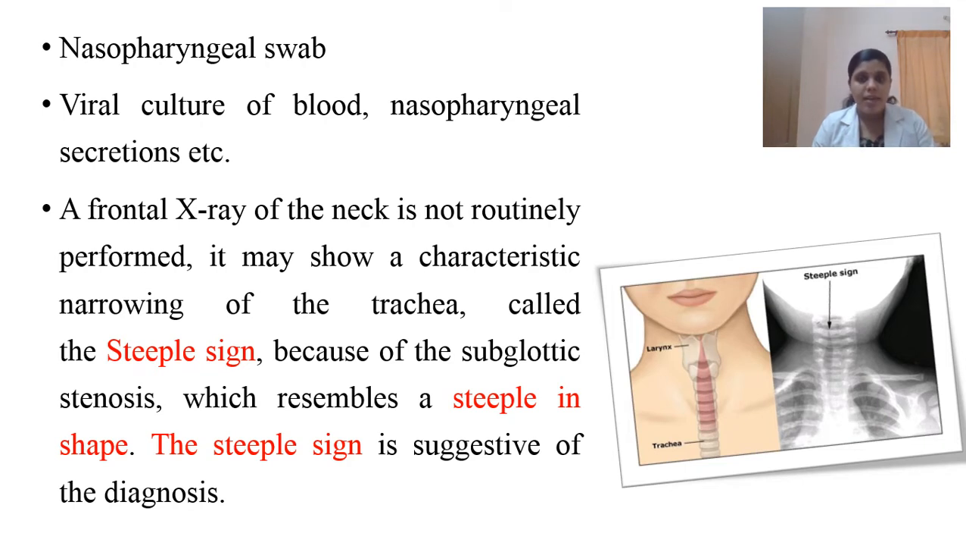Okay, so here I have attached an image. You can see the image, and because of the subglottic stenosis, the narrowing of the trachea resembles a steeple in shape. So if this steeple sign is present in the X-ray, it is suggestive of the diagnosis. So the diagnosis can be made very easily with the help of a frontal neck X-ray.